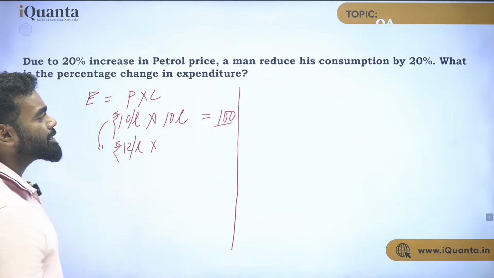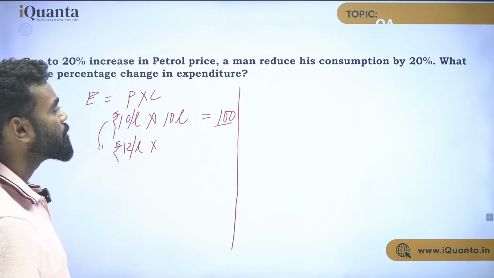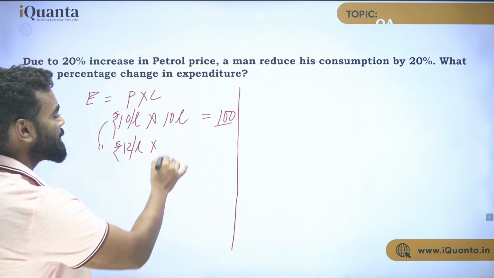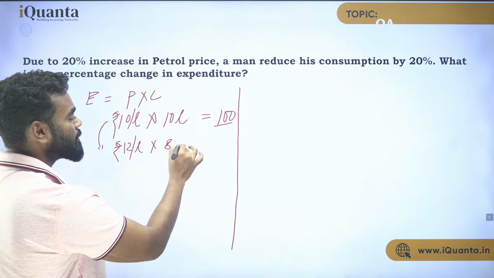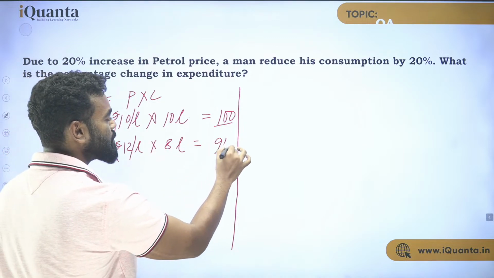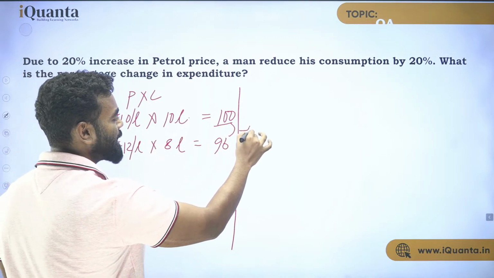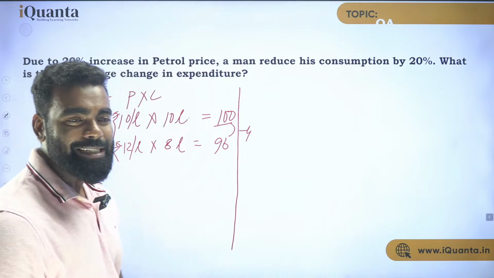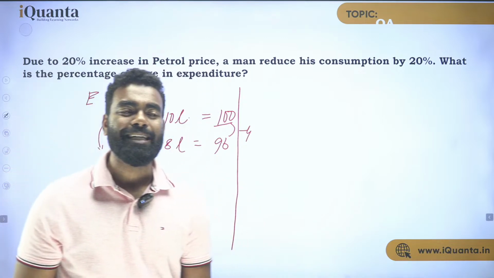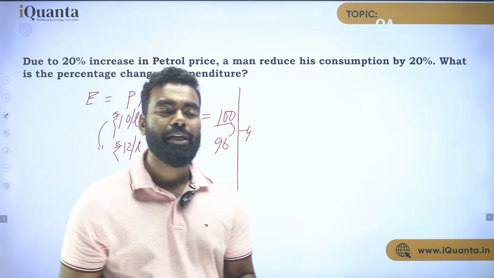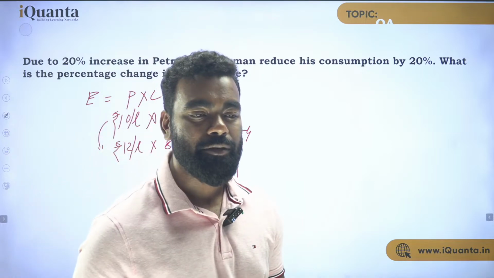And the consumption is also decreased by 20%. So what is 20% of 10? That is 2, so that is 8 liters. So the expense has now become 96. So what is the decrease? That is minus 4. When 4 is decreased out of 100, the answer is a 4% decrease. So without even using the formula, you can solve this type of question, right?